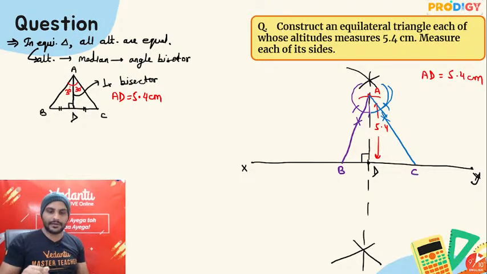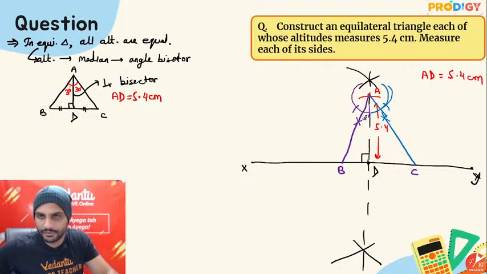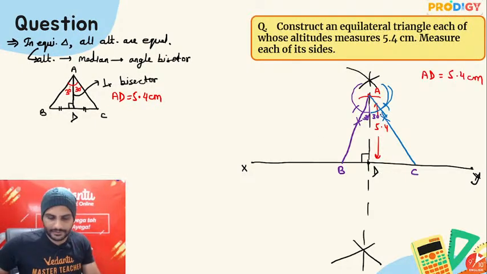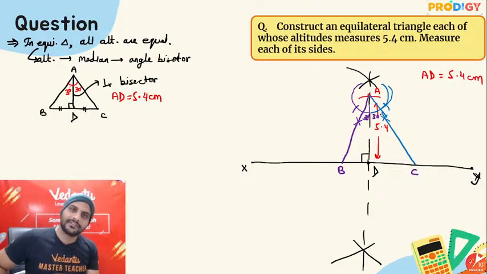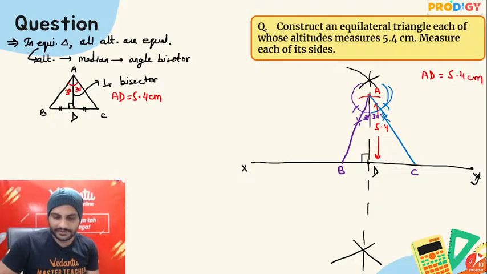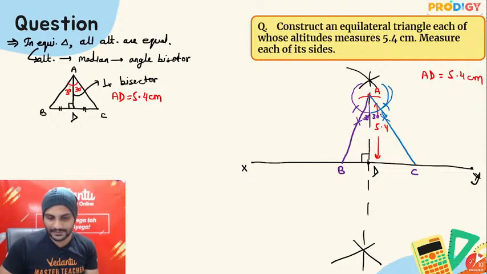This is how you will get your required triangle, because these two angles we have kept 30 degree and this one also 30 degree. Alright guys. So this is more like understanding the geometry, and then you can do this construction. For understanding construction, it is very important to understand geometry. But today Menti will not be possible. You know that the topic is construction. What will Menti do over here? Alright guys, so this is how this question will be done.